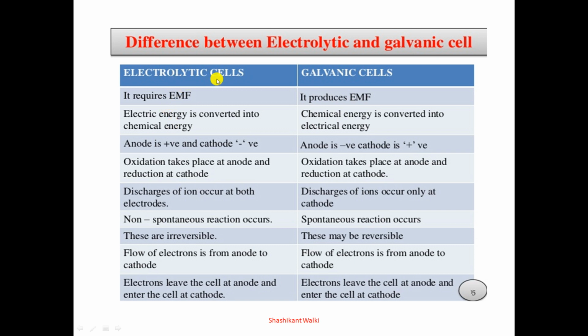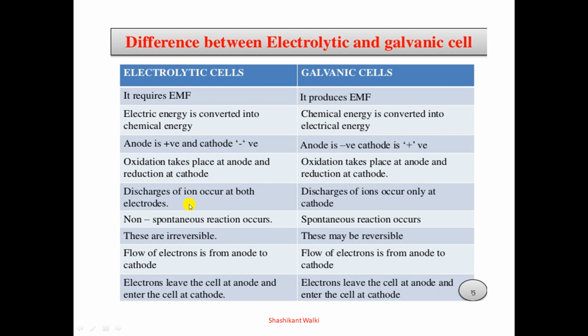In the electrolytic cell, electrical energy is converted into chemical energy, but in the galvanic cell, chemical energy is converted into electrical energy. In the electrolytic cell, the anode is positive and the cathode is negative, but in the galvanic cell, the anode is negative and the cathode is positive. Oxidation takes place at the anode and reduction takes place at the cathode. The same reactions also take place in the galvanic cell.